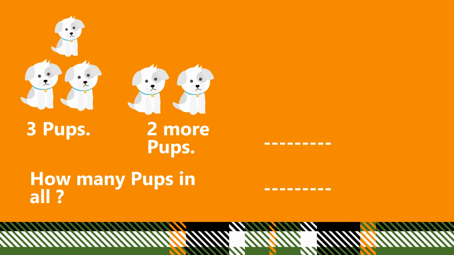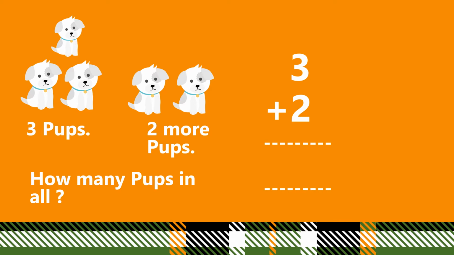How many pups in all? First, we have 3 puppies, then 2 more puppies came. How many pups in all?